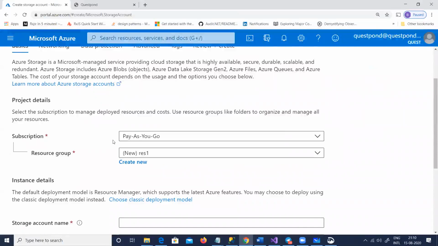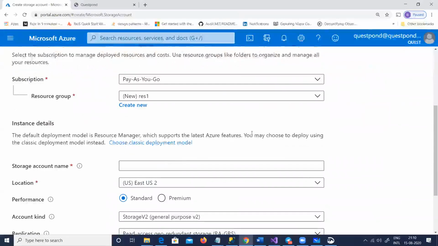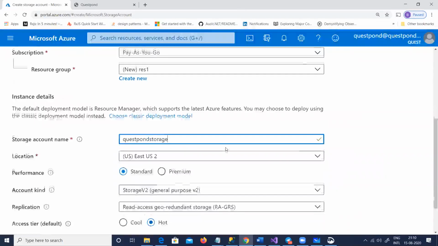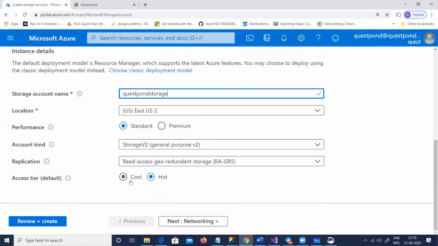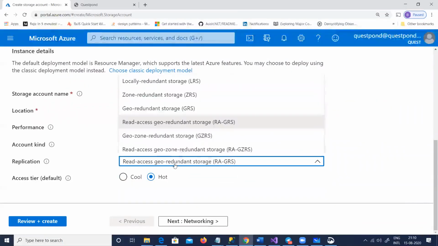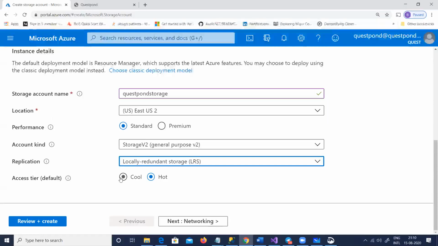So you can see that I'm creating a storage account. Let us give a name here. I'll say Questpond storage. Let us not take anything premium. We don't want any kind of redundancy. Let us say no redundancy. Okay, locally redundant. Let us take the easiest one, cool.